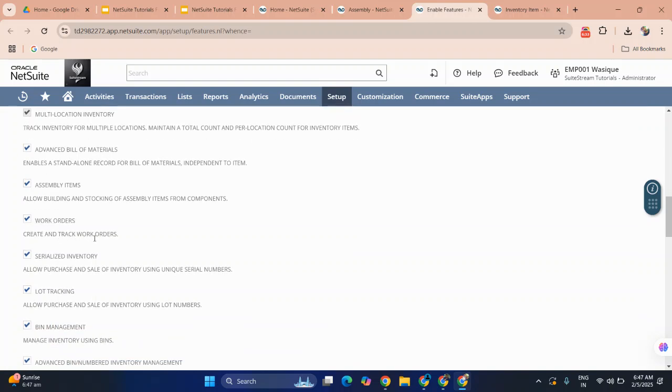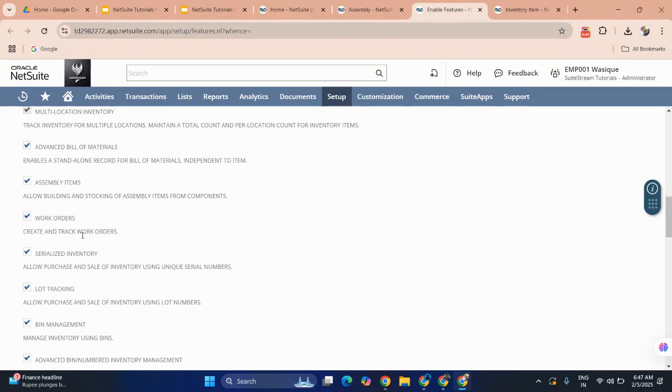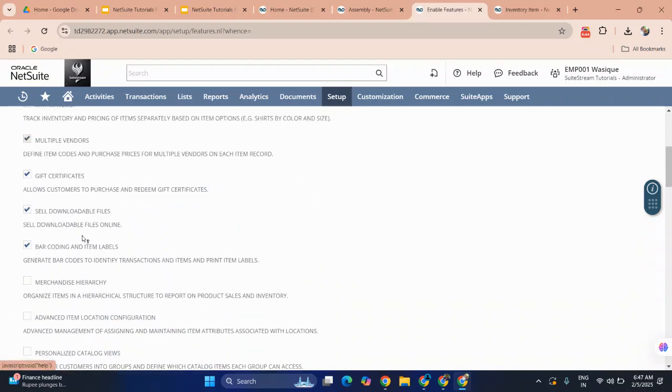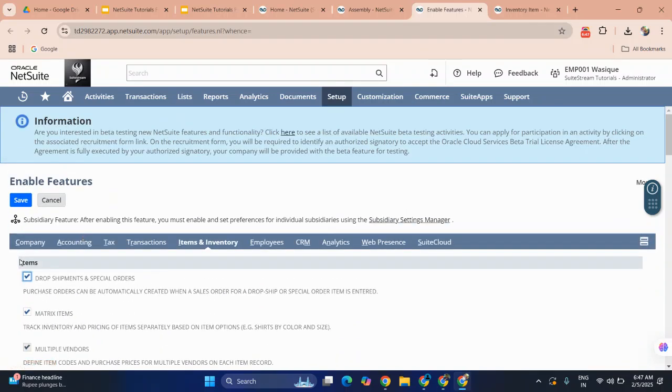Work orders, creating work orders, is also helpful in the manufacturing process. Once we check this checkbox, just click on save.